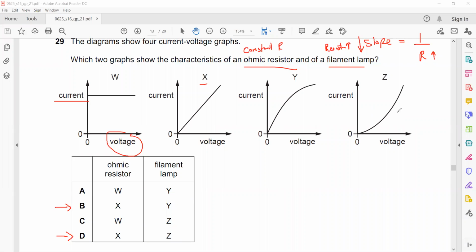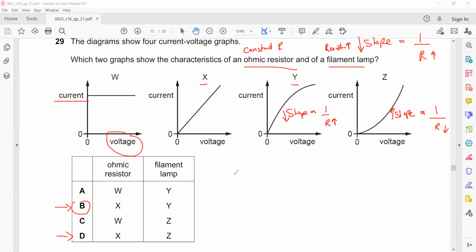Here for this graph the slope is increasing, and we know when current is on the y-axis and voltage on the x-axis, the slope represents the reciprocal of resistance. So if the slope is increasing, the resistance is decreasing. But for graph Y, the slope is representing the reciprocal of resistance as well. But what happened to the slope? The slope is decreasing. So what happened to resistance? The resistance will increase.